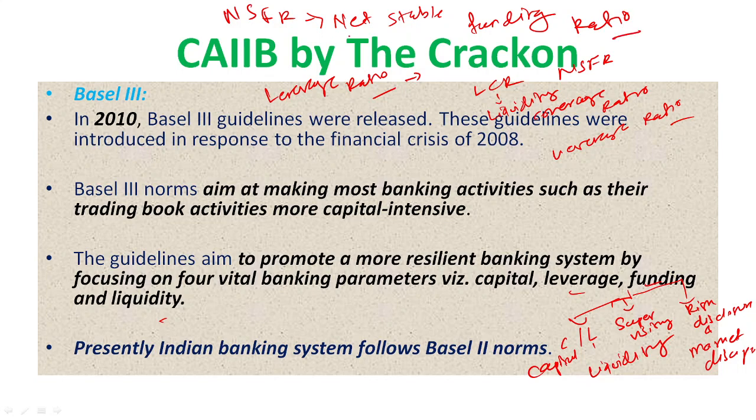In India, the guideline for the NSFR is 100%. Banks in India were required to maintain an NSFR of 100%. The earlier date was 1 April 2020, but due to the situation it was extended by the RBI by one year to 1 April 2021, so that all banks in India maintain 100% NSFR.